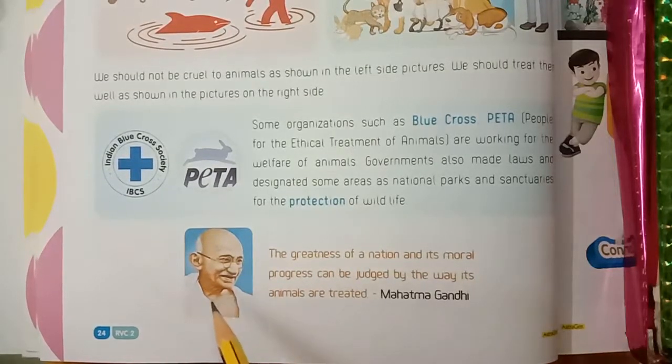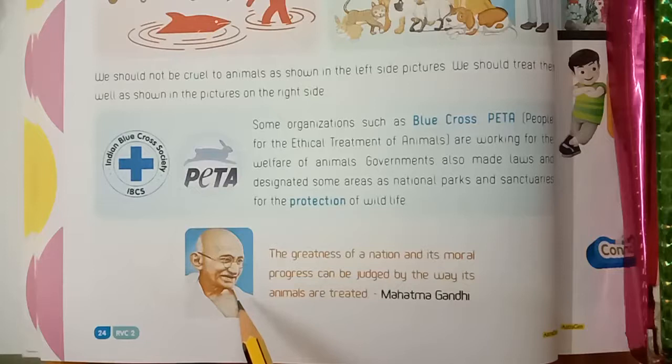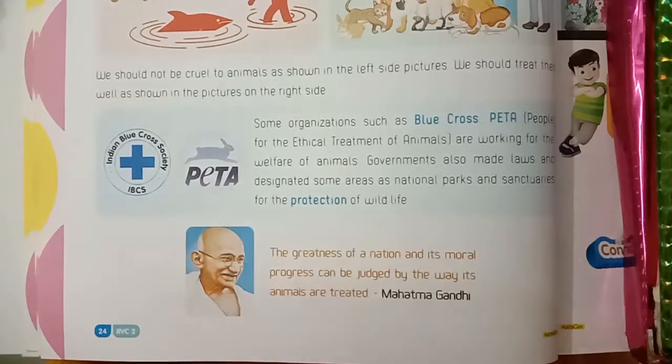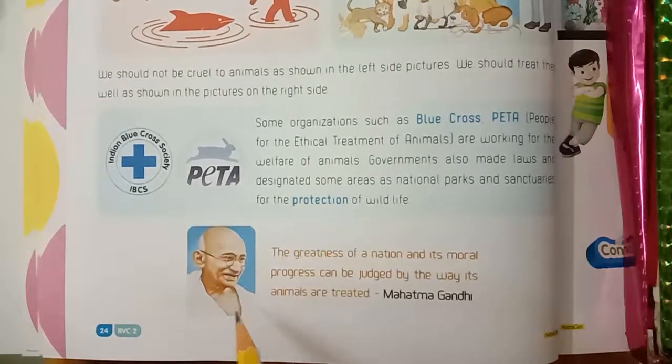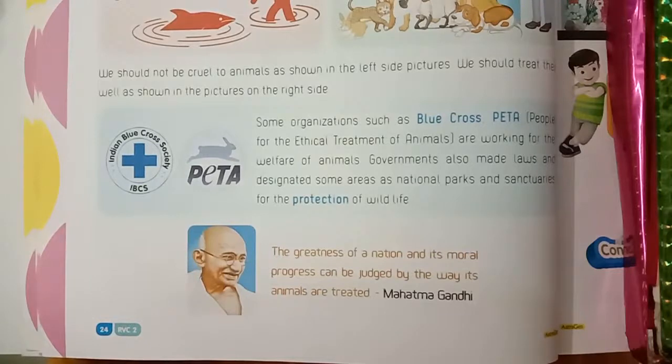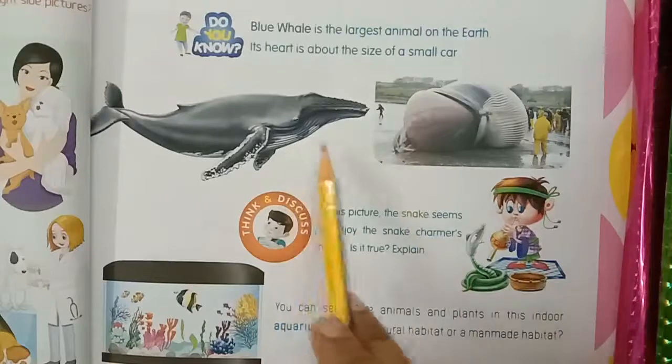Look at this picture, children. Identify this picture. Great freedom fighter Mahatma Gandhi. He said, the greatness of a nation and its moral progress can be judged by the way its animals are treated. Who said this statement, children? Mahatma Gandhi.